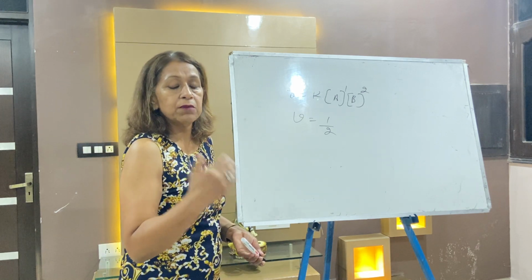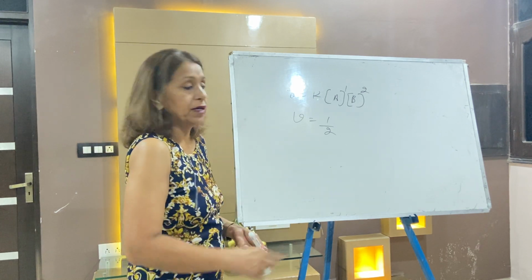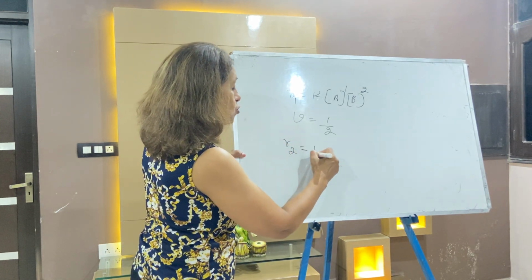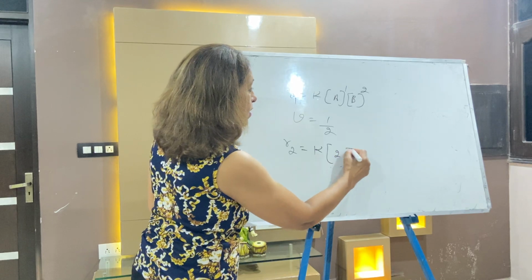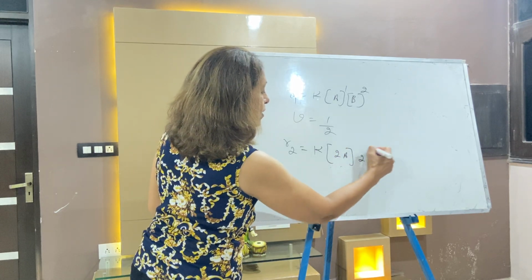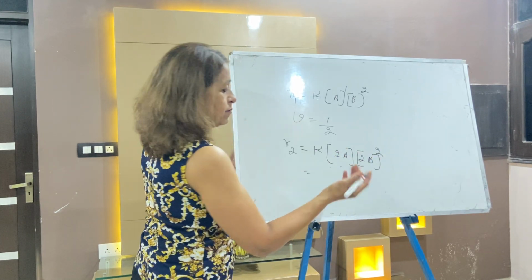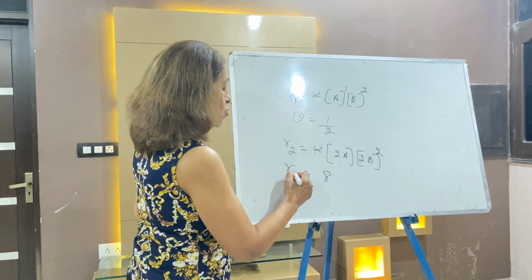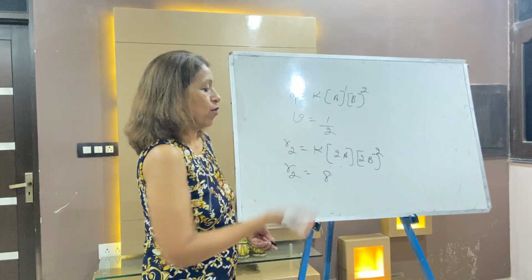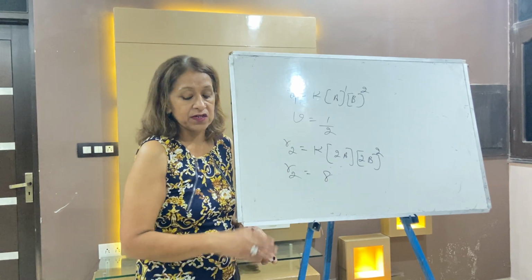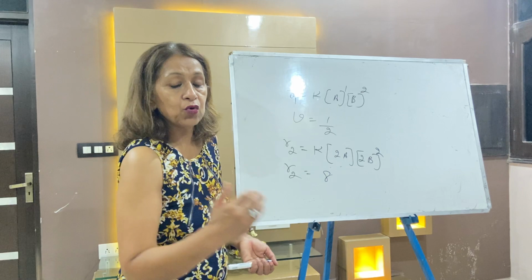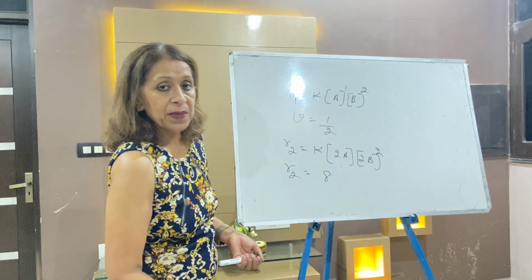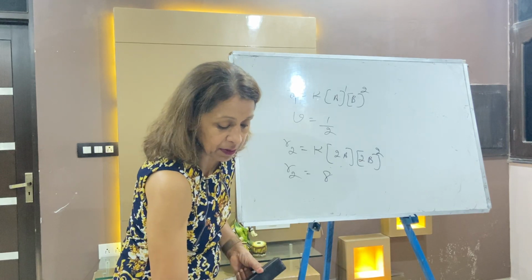Dear children, when the volume becomes half, the concentration becomes doubled. You will write R1 and R2. So R2 is equal to K, with the concentration doubled. So your answer is what? You well know, it's 8 times: 2 square is 4, into 2 is 8. So R2 by R1 is equal to 8. The answer is 8 times. So the new rate is 8 times more than the old rate, because when the volume becomes half, the concentration becomes doubled.